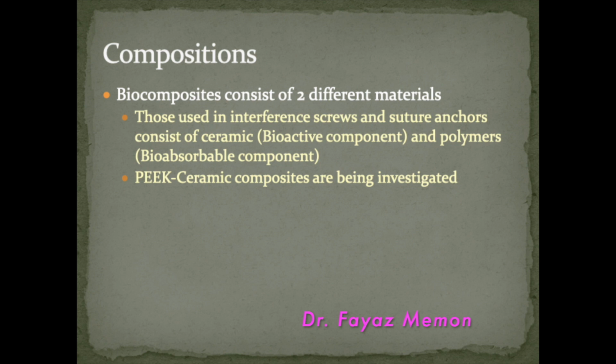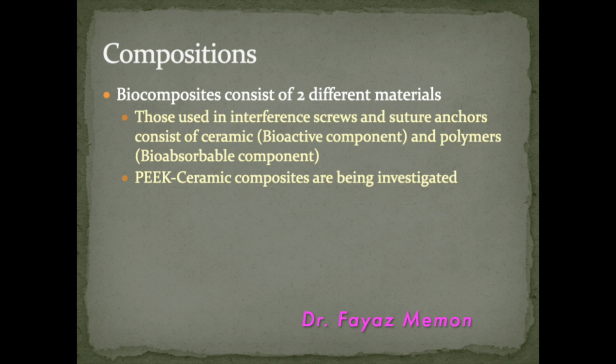So they were then combined with polymers and now these implants consist of two different materials. One is ceramic, that is the bioactive component which allows the bony ingrowth inside the implant, and the other is polymer, that is the bioabsorbable component.